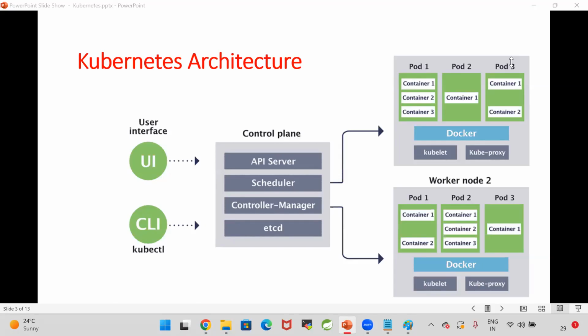Containers will be executed in the worker nodes. So that's why Docker is required to run the container. In the worker node, Docker will be installed.